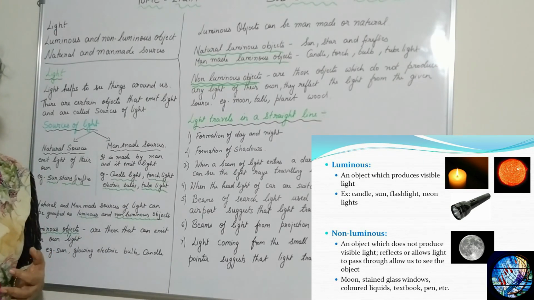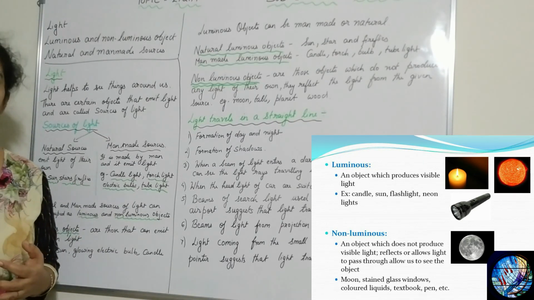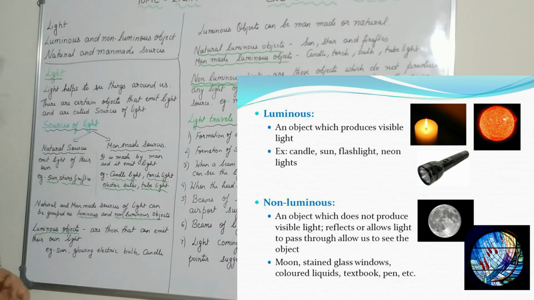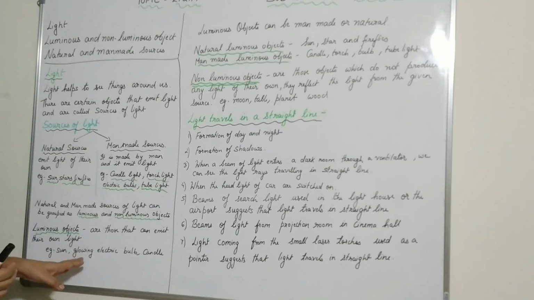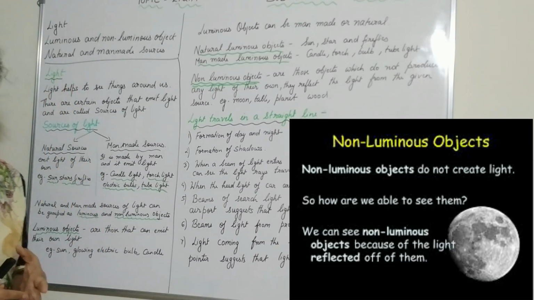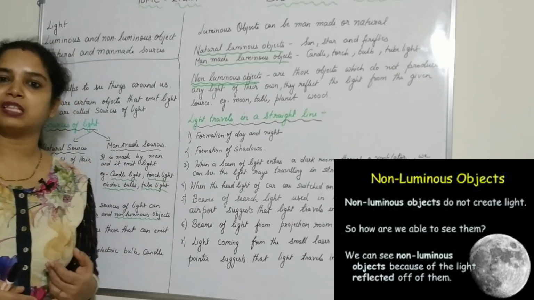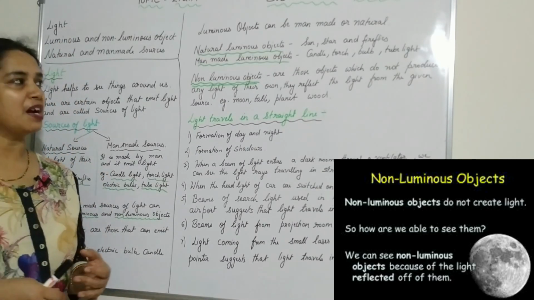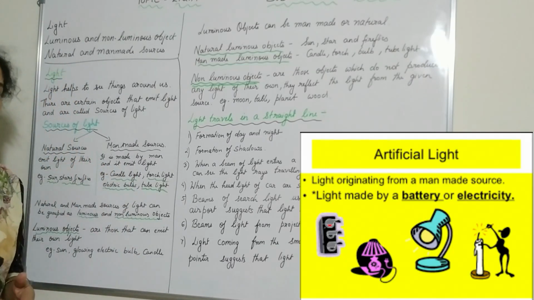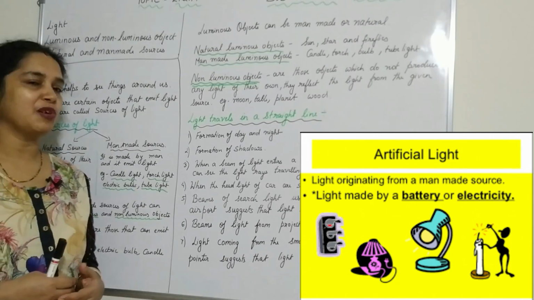The stars during the night time appear very small, like a pinpoint, because they are very, very far away from the earth. So they have their own light. The sun, the glowing electric bulb, the candle, these are luminous objects. They emit light of their own. A luminous object can be man-made or natural. So what are the natural luminous objects? Natural luminous objects are the sun, the stars, and the fireflies. And man-made luminous objects are the candle, the torch light, the tube light. These are all man-made luminous objects.